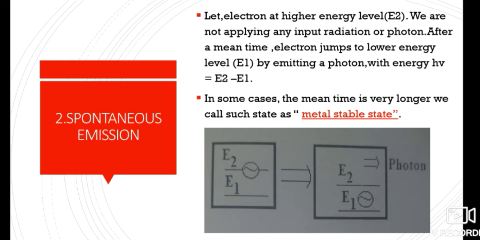You can see this in the figure. In some cases, the mean time is very long. We call such a state a metastable state. Spontaneous emission plays a vital role in laser operation.